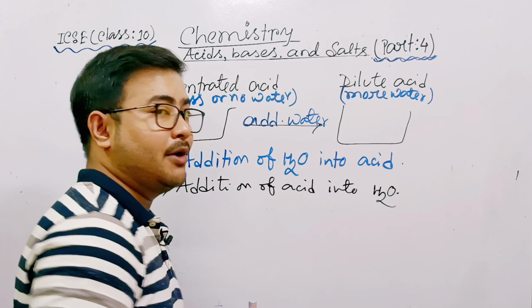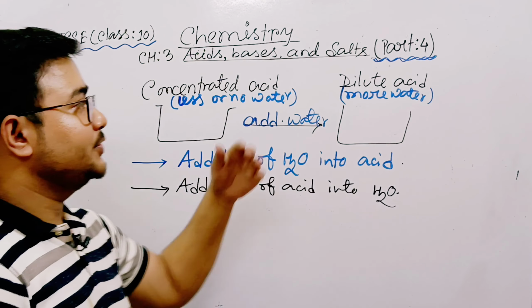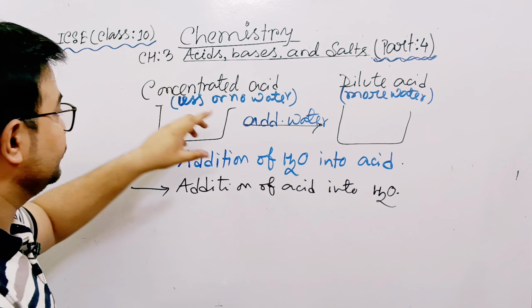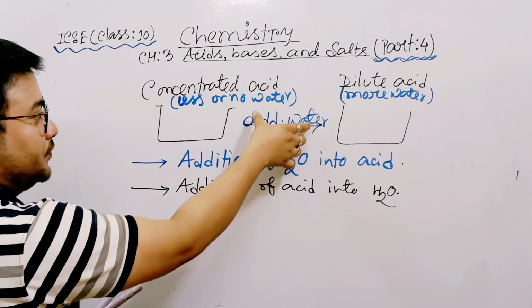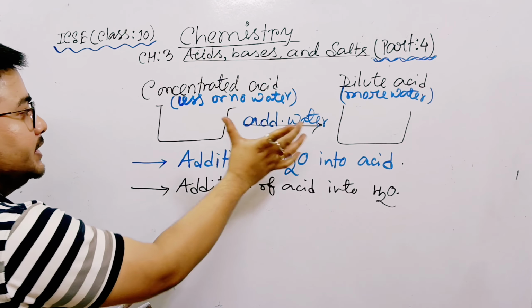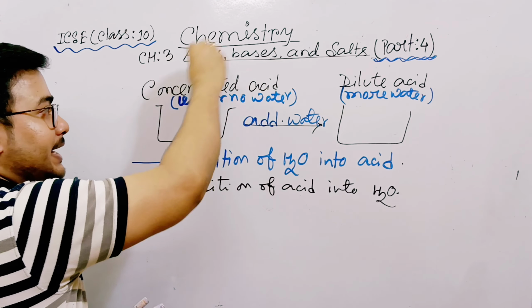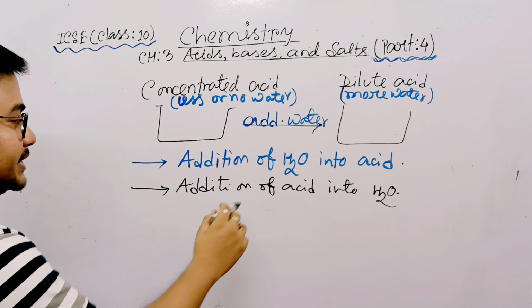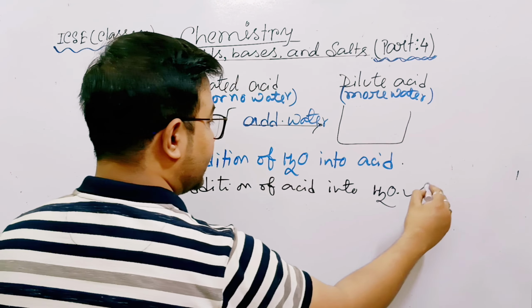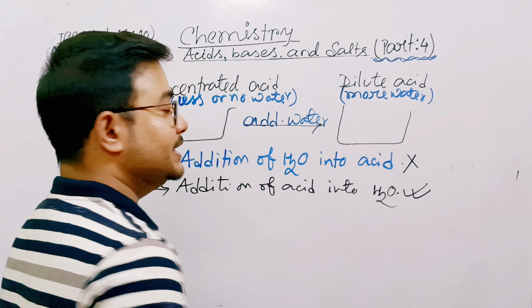Our main concept is that we will try to prepare dilute acid. So you have to add water into concentrated acid. Now, the process is either addition of water into acid, or in a container you take water first and then add acid. Which one is the process? The addition of acid into water is the correct process. This is the wrong process.